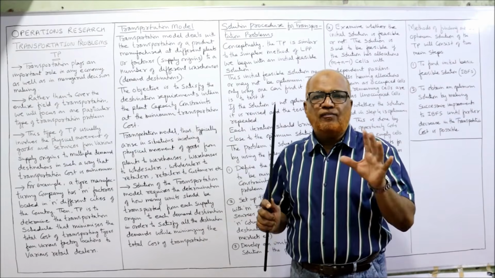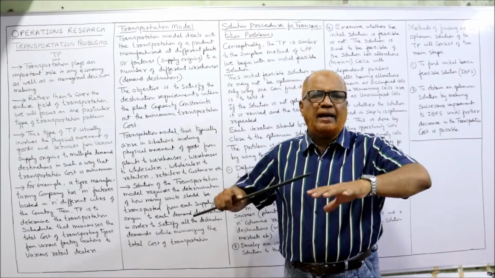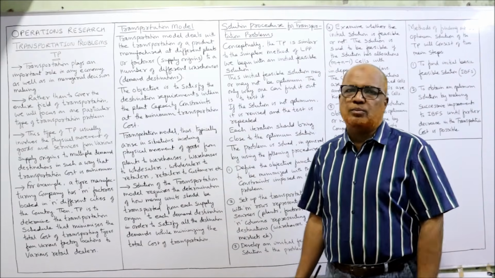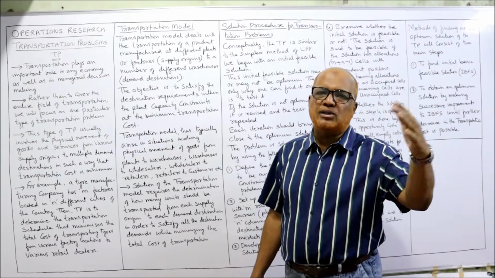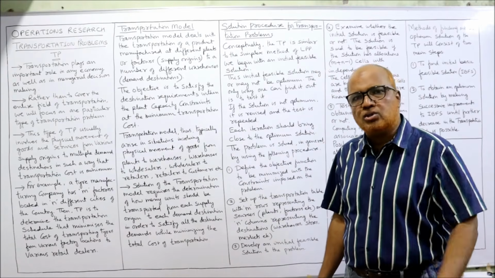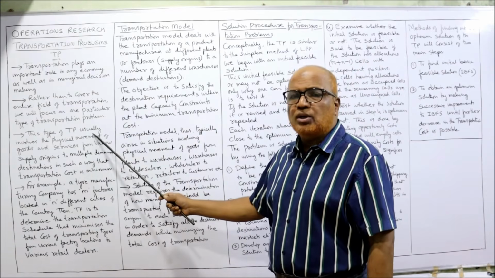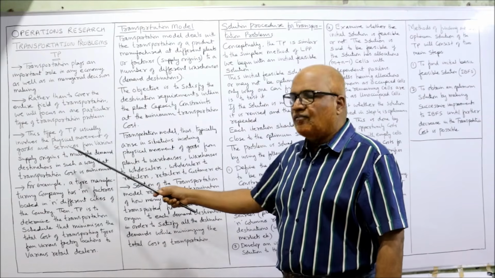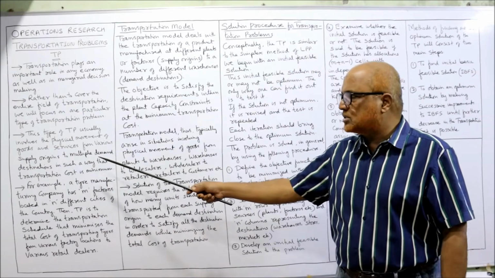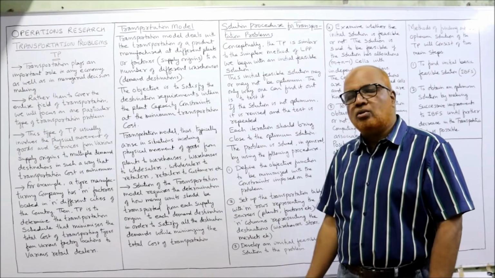So simply we will focus only on this type of transportation problem, not the entire field of transportation problems. That means movement of goods and services from one place to another place, so that the cost should be minimized. This type of transportation problem usually involves physical movement of goods and services from various supply origins to multiple demand destinations, in such a way that the transportation cost is minimum.